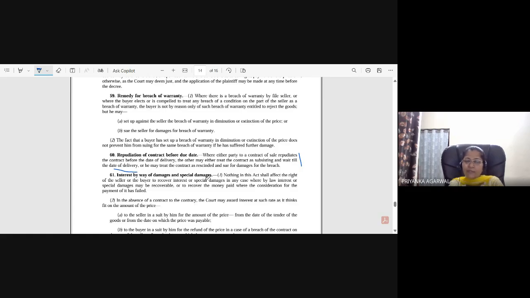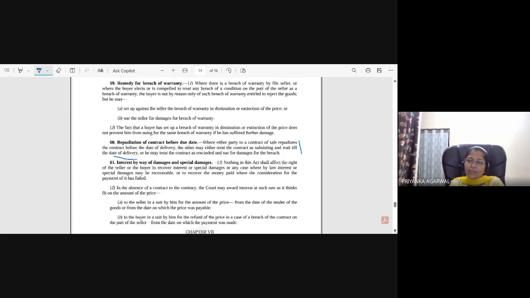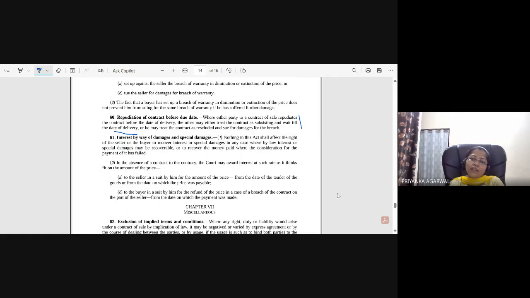Interest by way of damages and special damages. So see, suppose the seller and buyer have already mentioned in the terms of contract what the interest amount will be, then in that case the interest will be calculated accordingly. But if it is not, and the buyer has not made the payment to the seller, and the seller has notified that he will claim interest, then the interest will be calculated from the date when the seller has notified it to the buyer. Okay, or the other route is through a court. So you go through this, see if any other thing we are missing.